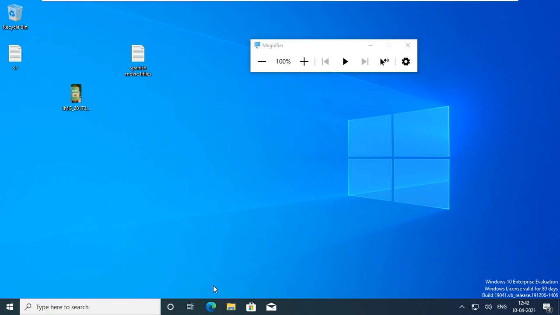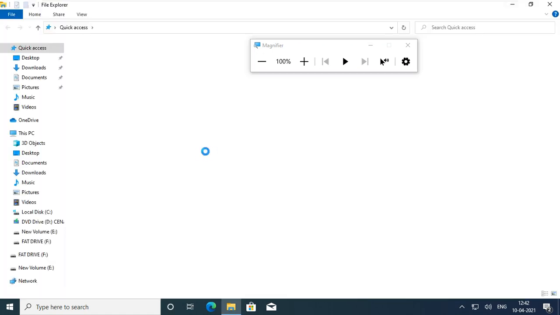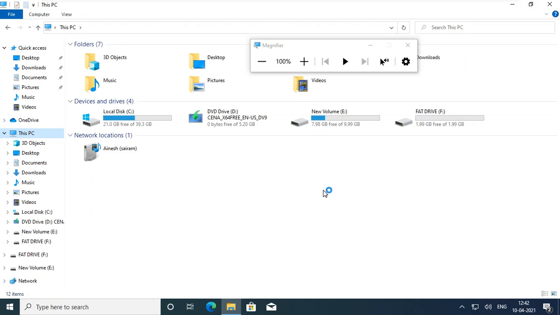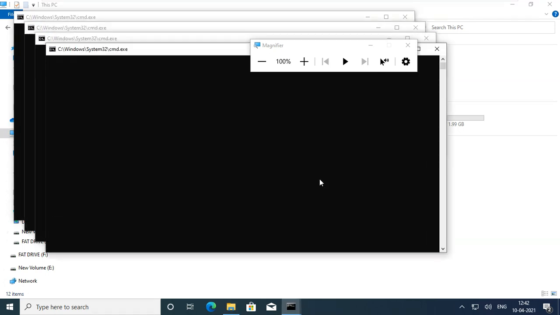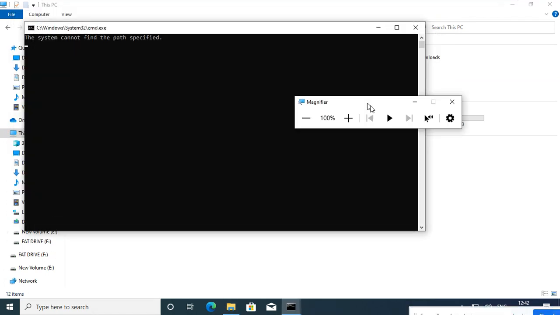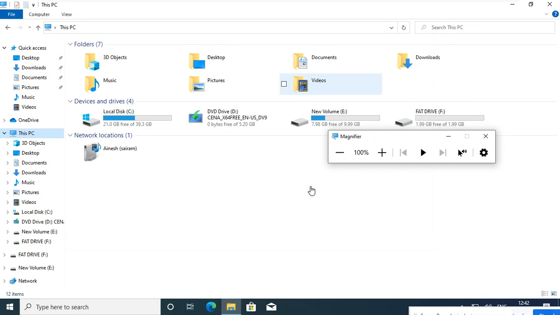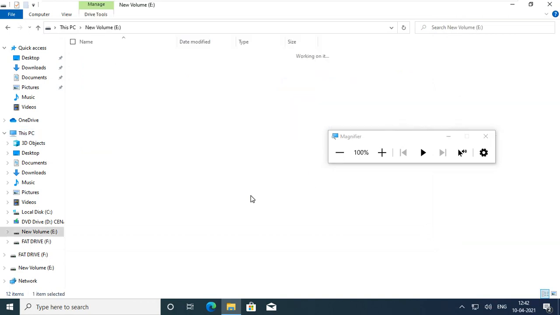Hello, sir. Yeah, tell me. Can we change the directory of PowerShell? Can we create a directory with PowerShell? You're asking the same thing? No, can we change the directory of PowerShell? It's showing the C drive, we can change it. How can we change it, sir?